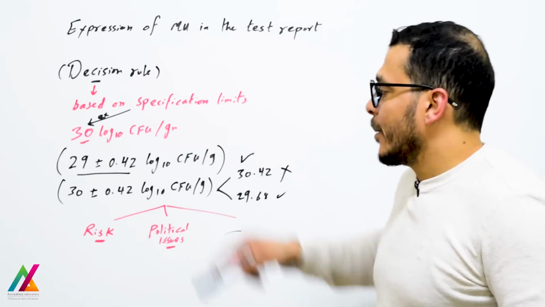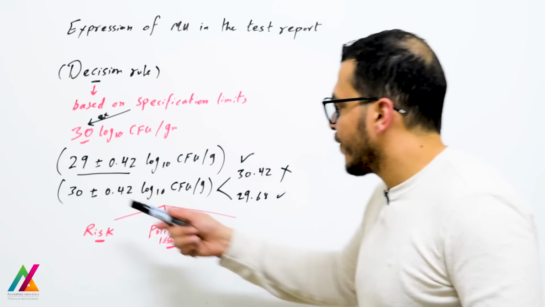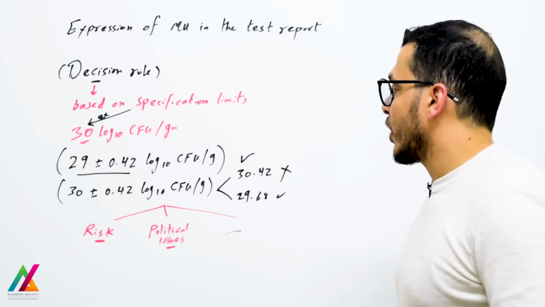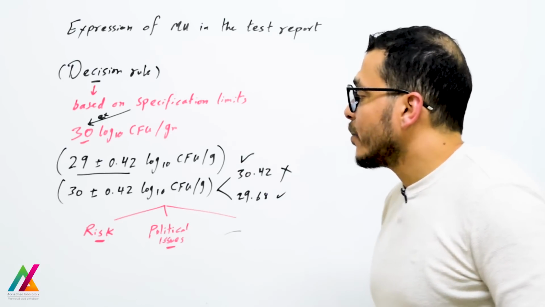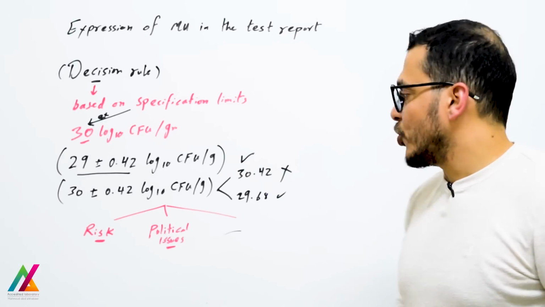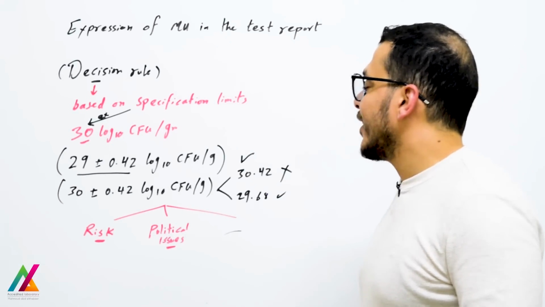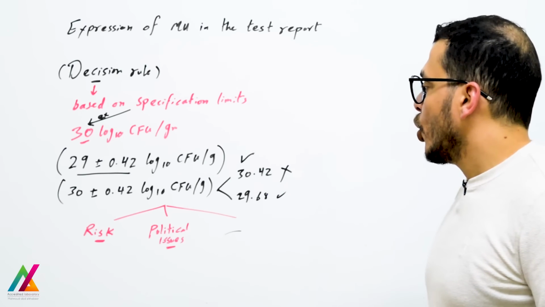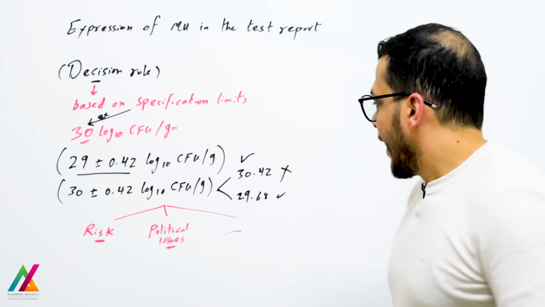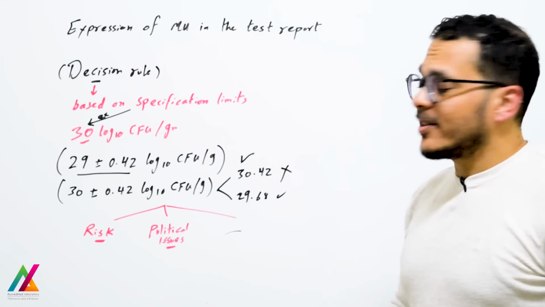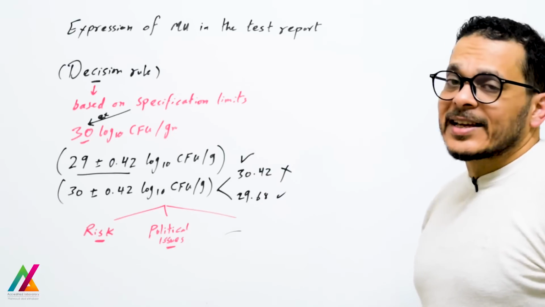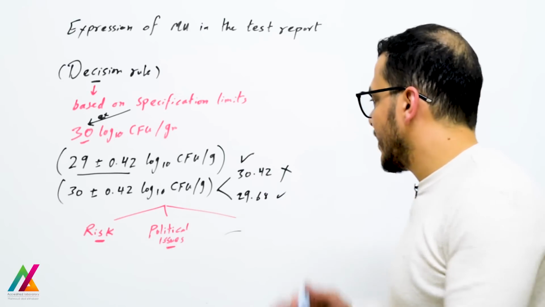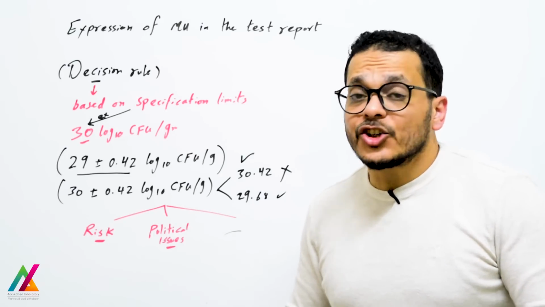But if the result for this target organism came out 30 plus minus 0.42 log 10 CFU per gram, the result can be 30.42 or 29 point something. In this case the sample can be rejected, or it can be accepted. And the decision is now for the management.